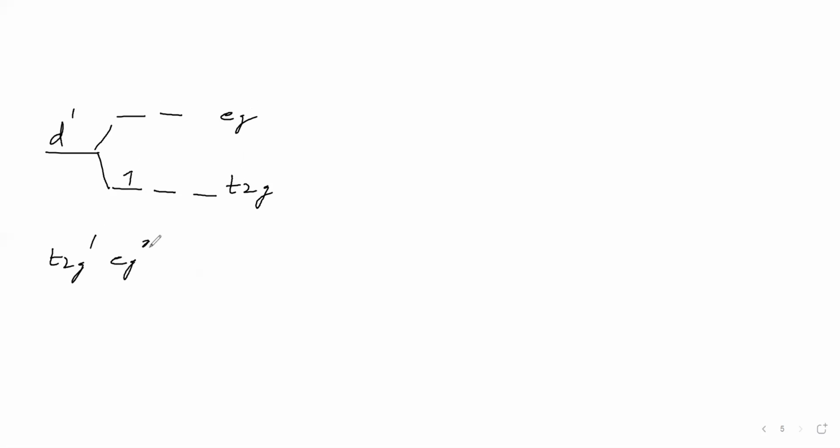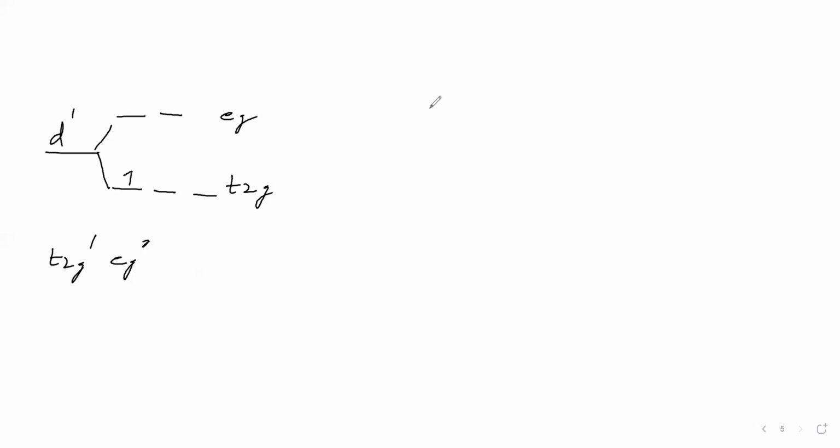In the valence shell, the central metal has a d1 configuration. This d subshell has two sets: one is called the t2g set, and the other is called the eg set. If the central metal valence shell has one electron in the d orbital, that electron will go to the t2g. Therefore, the electronic configuration is t2g1 eg0. This is the d subshell electronic configuration in the octahedral complex.